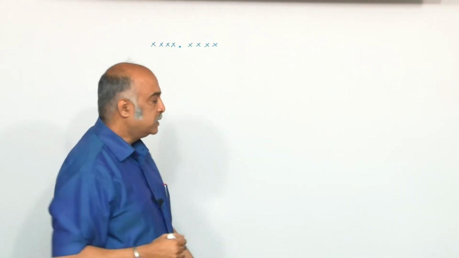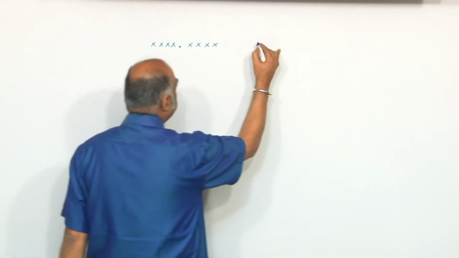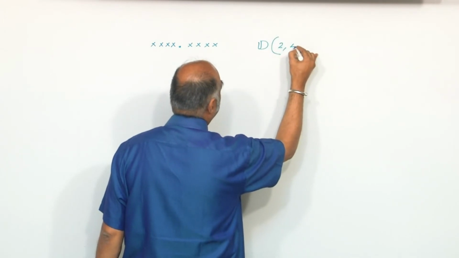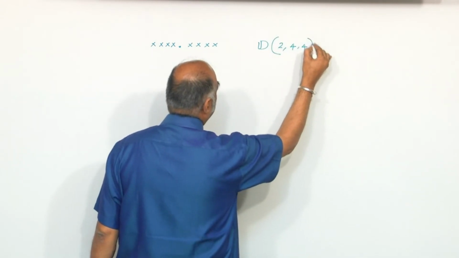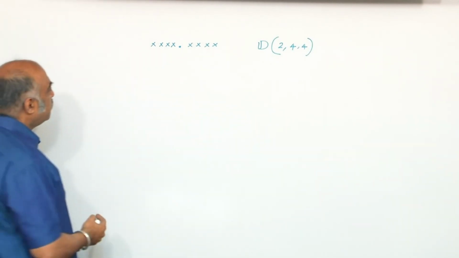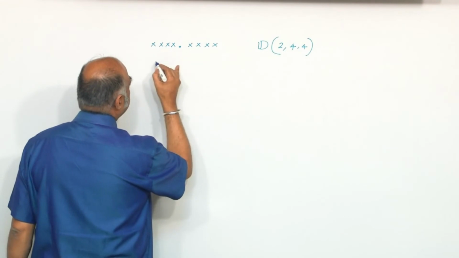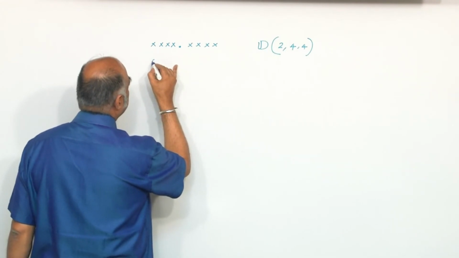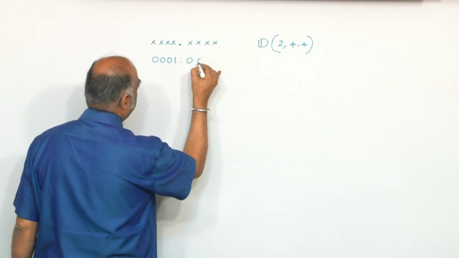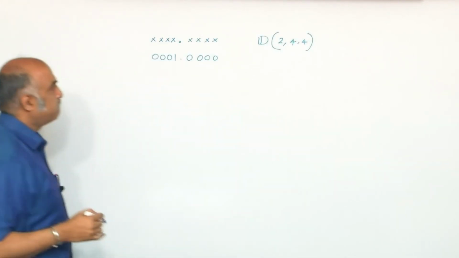This is an 8-bit system. Imaginary base point is here. So this is basically what is that?